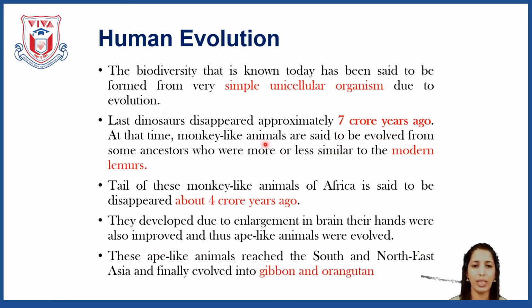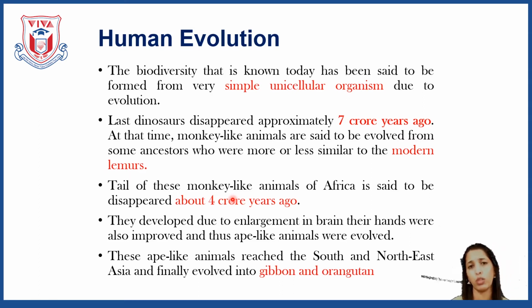Now these monkey-like animals are said to have evolved from some ancestors who were more or less like the modern lemurs. Okay, now here you will understand how monkeys or different types of monkeys evolved, and how from monkey to ape to human these changes happened and how much time it took.